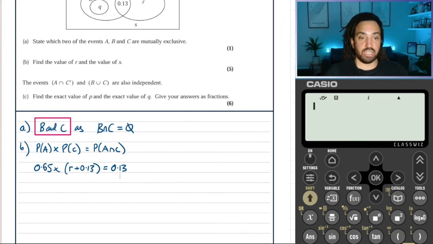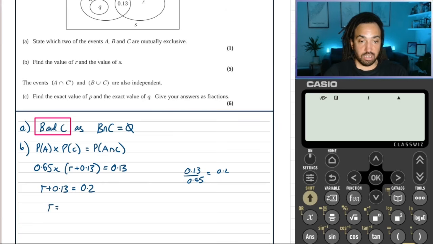Okay, so we can divide both sides by 0.65, and when we do that, we get 0.13 over 0.65, which is equal to a fifth, so 0.2.